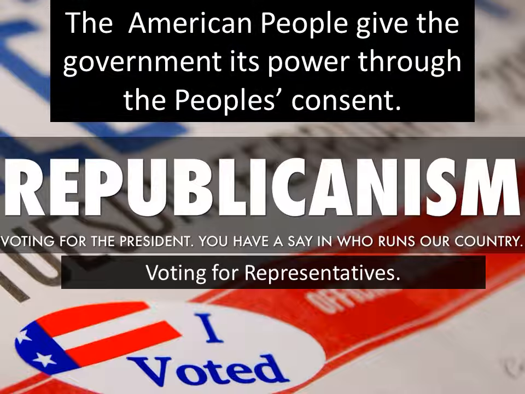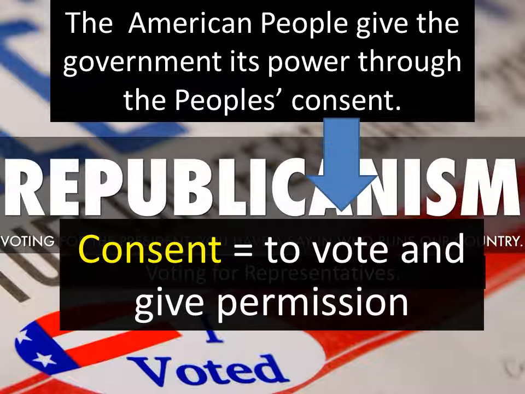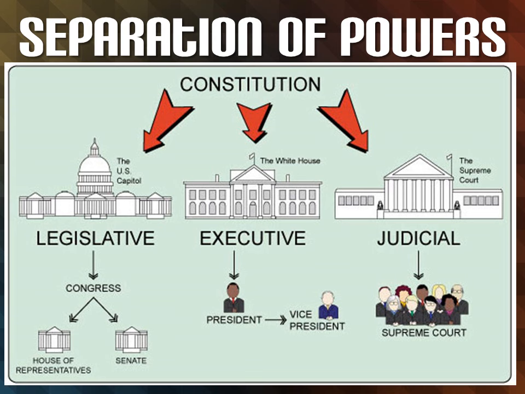The American people give the government its power through the people's consent. Now what that means is, the word consent means to vote and give permission. So when we vote for a president, we're giving that president the power that he needs to run our country. When we vote for a representative in our country, that means we're giving them the power to speak for us and to run the government. So really, the government gets its power from the people, and they get it by us voting.